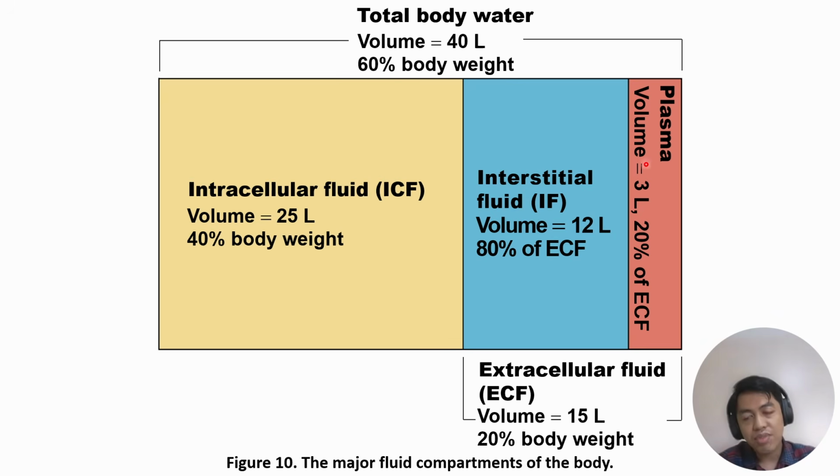The plasma is found inside the blood vessel. The interstitial fluid is not found in the blood vessel. So, what is outside of the cells aside from the blood? That is the interstitial fluid. These are the spaces in between the cells but outside the blood vessel.